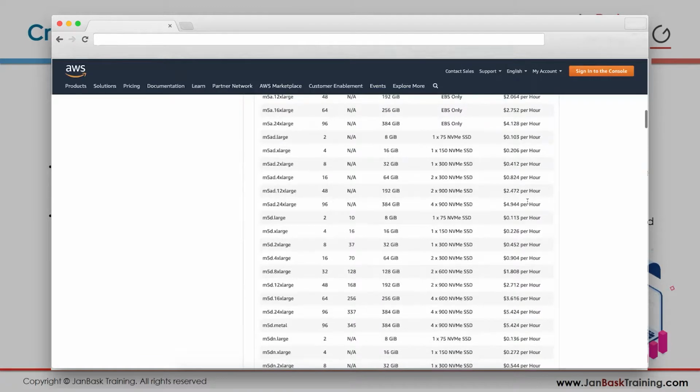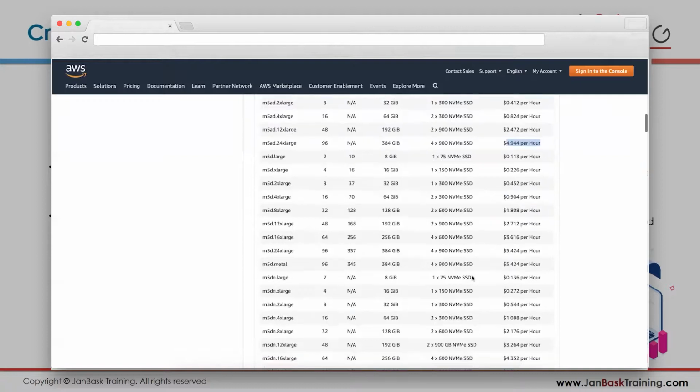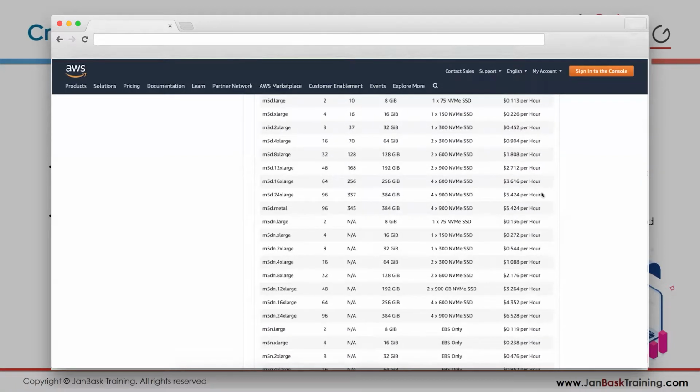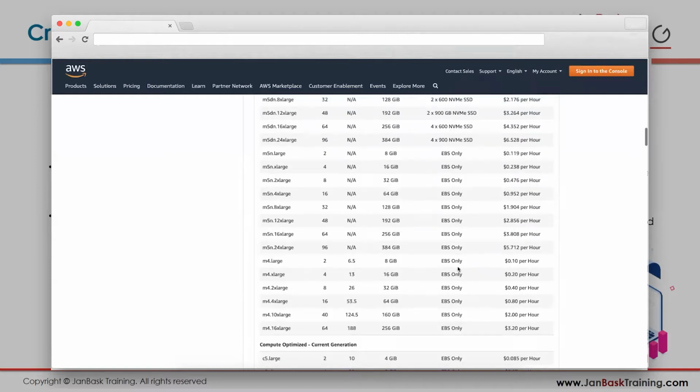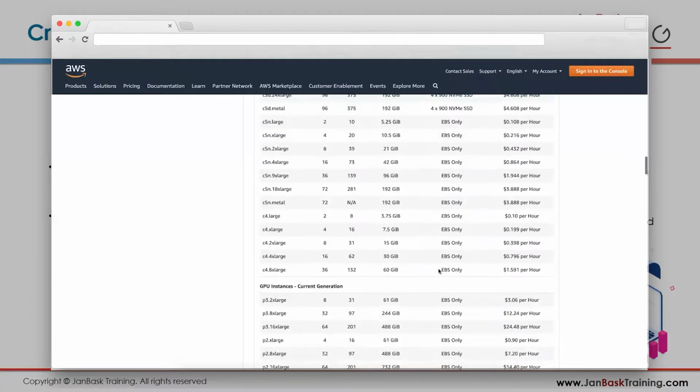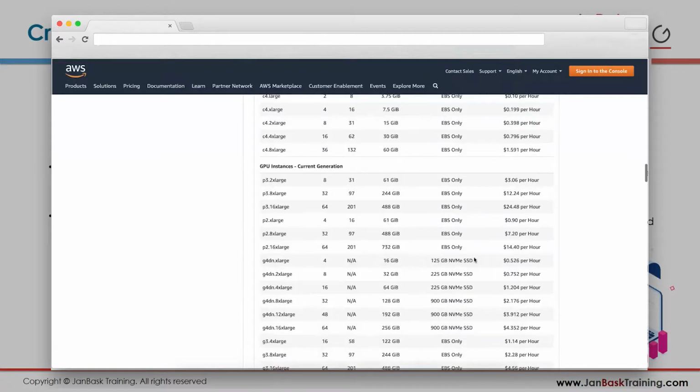These are really starting numbers, and it can go really high if you spin up large instances. See, $4 an hour. And there will be something around $5 an hour. There will be something even more, I think. Okay, $3 for this one. See, $7, $14 an hour. So if you end up spinning those up for maybe 10 hours, you will be charged $140, right? So when you are in the AWS console, you have to know what you are doing. That's why I don't want you to just keep following me when I am explaining things, because you miss out on many details that might cost you.